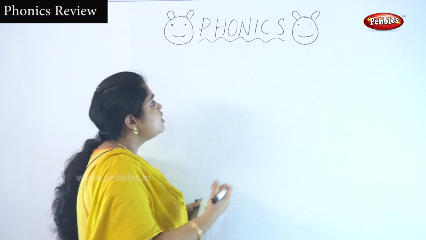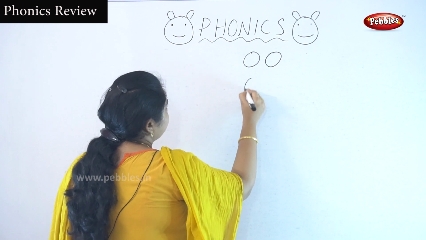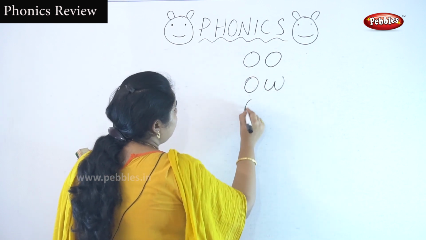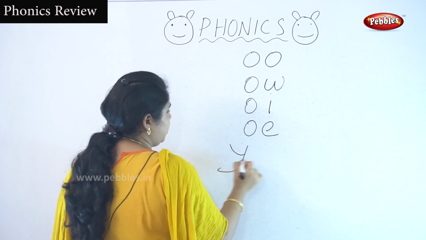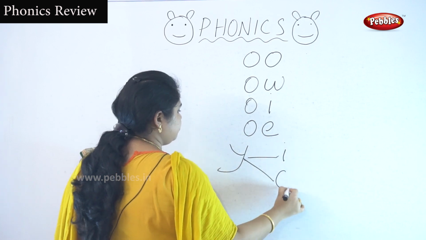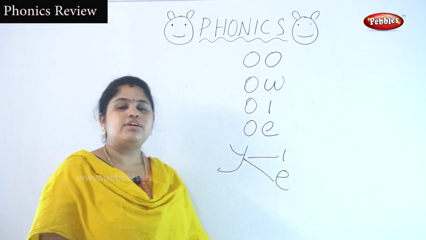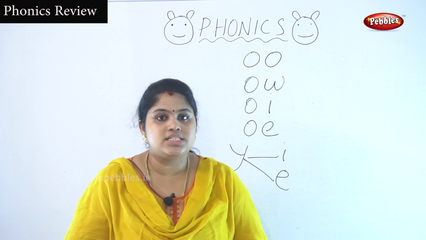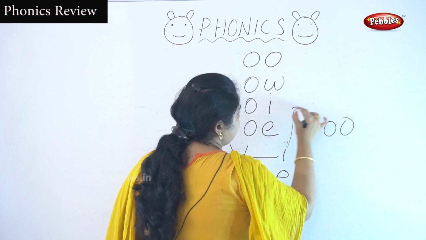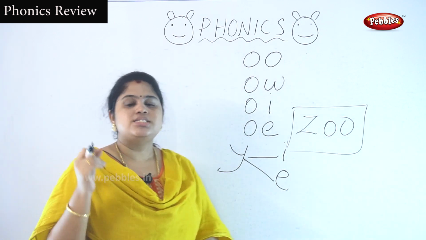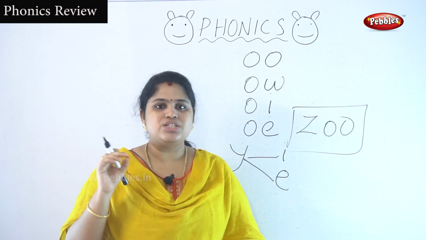Now we are going to see the sounds of the 2-letter combinations which have their own individual sound. O, W, O, I, O, E and Y. Okay, so first we are going to see the sound of double O. For example, if you take zoo, I'm writing here zoo. You're getting an oo sound. Oo, zoo. Okay.